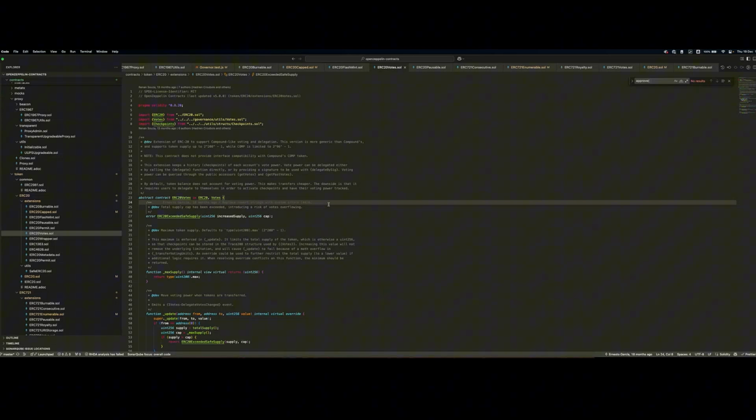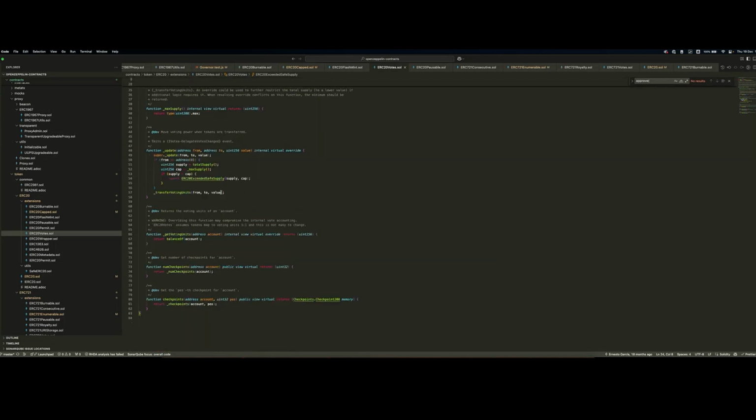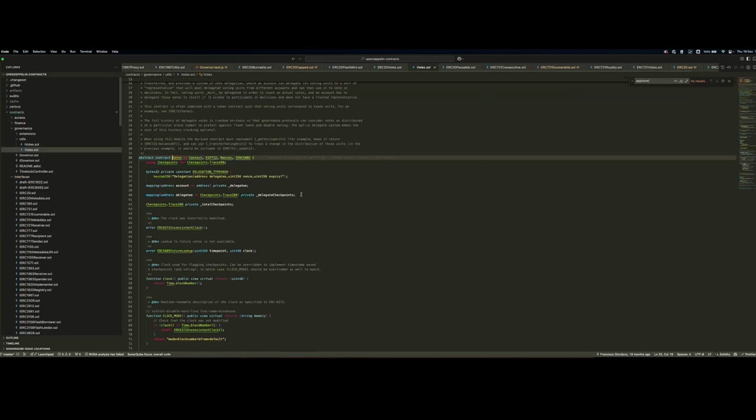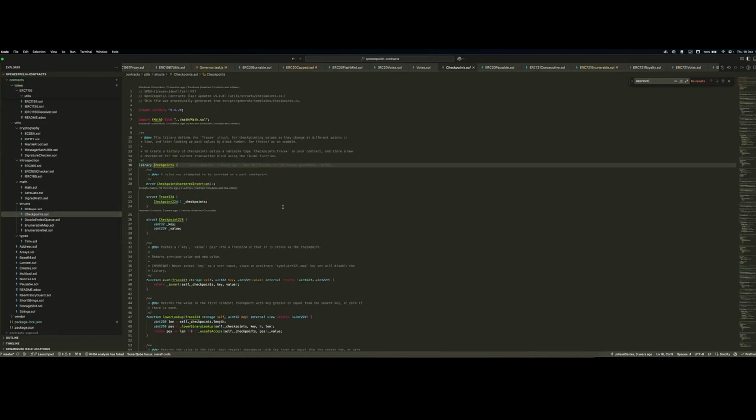And the need, therefore, of checkpointing your voting power is fundamental in these kinds of scenarios. How it works is you have the extension of the votes contract. The votes contract utilizes a particular data structure called checkpoints. Checkpoints, you can imagine as key-value pairs, whereby the keys are always sequential. So each key added, pushed, let's say, to the checkpoints array is always greater than or equal to the previous value.